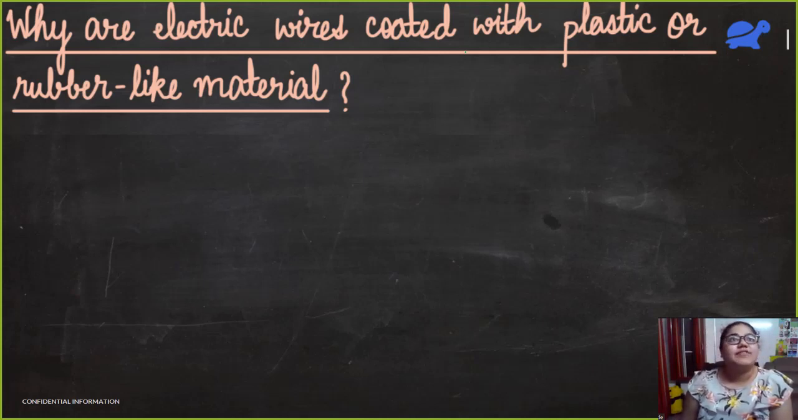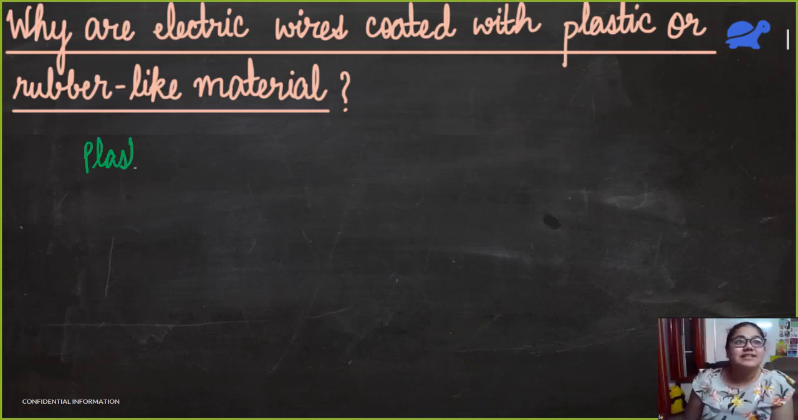So here's a question. Why are electric wires coated with plastic or rubber-like material? Have you seen wires are always coated? Yeah, Satvik is saying that they are insulators. So why do we not need them to conduct? So that we don't catch electric shock. Yeah, so that we don't get a shock.